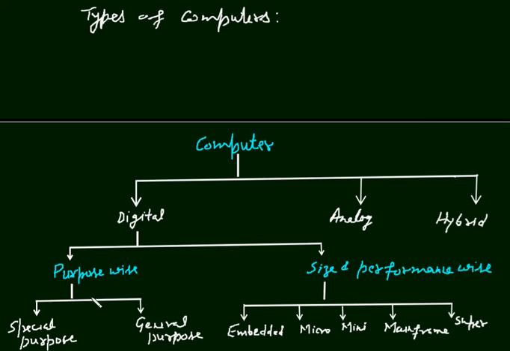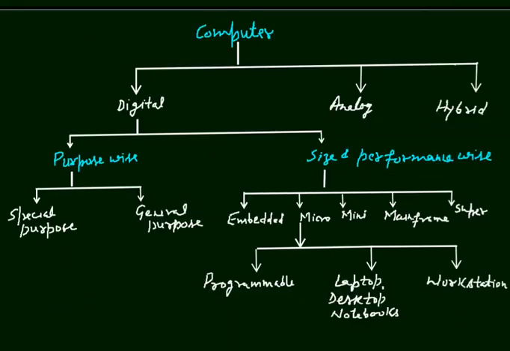This purpose wise computer is further classified in 2 categories: special purpose and general purpose. And the computer which is based on size and performance wise is categorized in further 5 classes: embedded, micro, mini, mainframe and supercomputers.